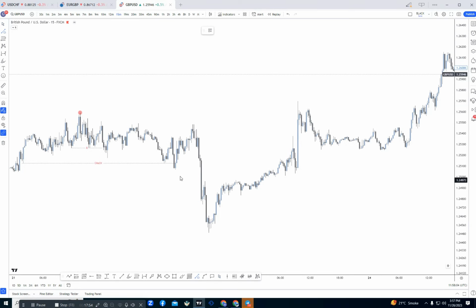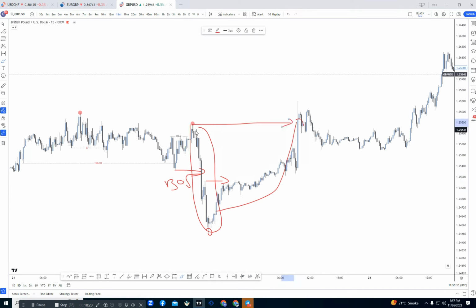After the change of character, the market took out the previous inducement at that area. After taking out the inducement, the market created this high. After that, the market again fell down and broke the previous low, which will act like a breakout of structure. After that breakout of structure, the market created this low. After that low, the market successfully took out the inducement at that area. After taking out the inducement, the market again pushed to the upside and broke the previous main high. So this will act like a change of character again. So here is the structure.